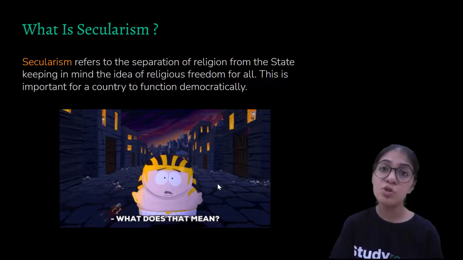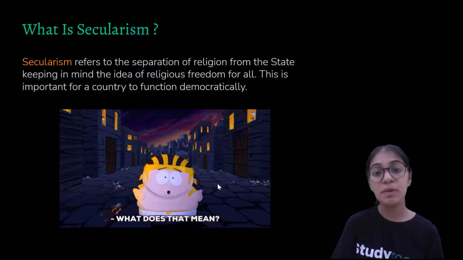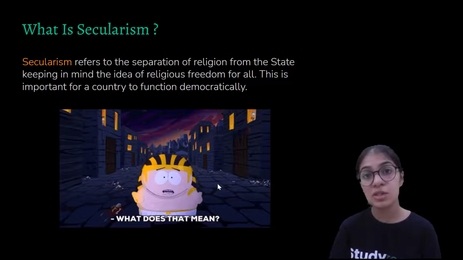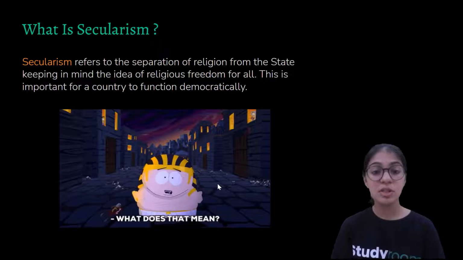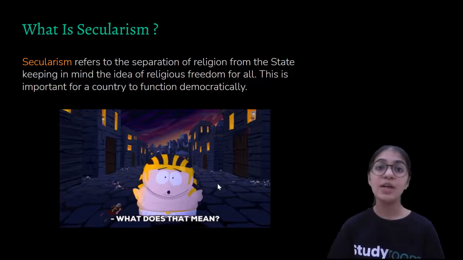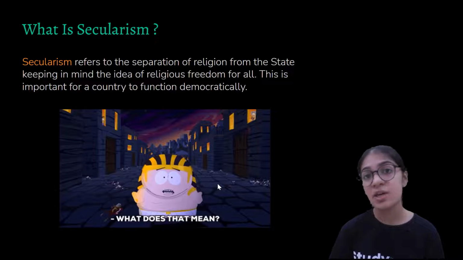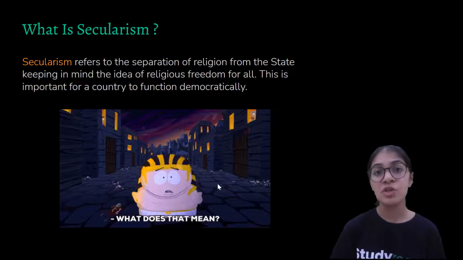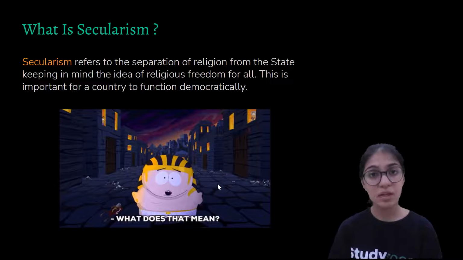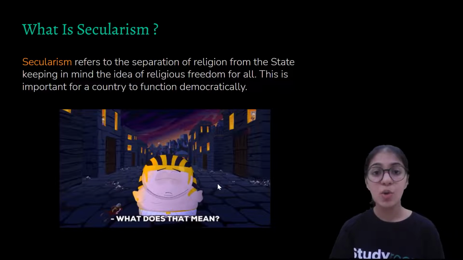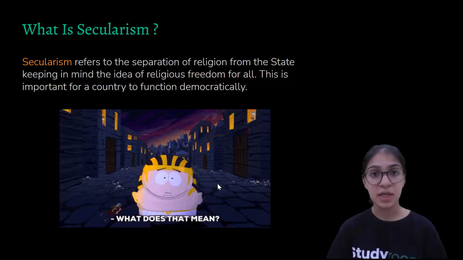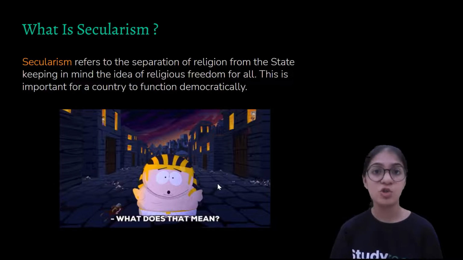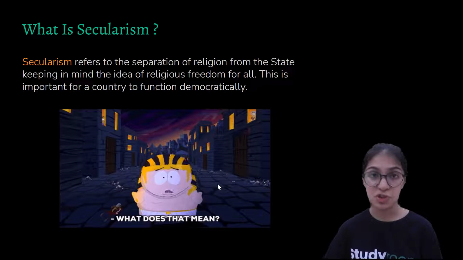Or there could also be a possibility that they would stop the practices of the other religious communities, like Muslims. Muslims could be stopped from reading namaz on Friday evenings, and that could lead to a lot of discrimination and ill treatment towards the other religious communities. So this happens in a non-secular state. This would happen in the absence of secularism. There would be a lot of discrimination and ill treatment among the other religious communities.